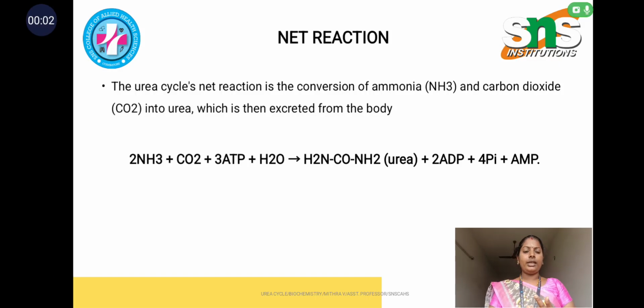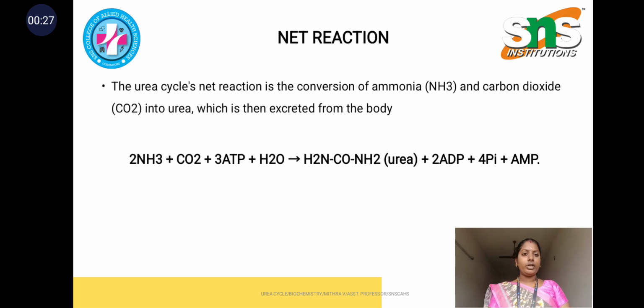In this net reaction, the ATP is utilized. So the energy from our body is utilized for the conversion of urea, which is the waste product of protein metabolism. In our human body, several metabolisms take place. As I said before: carbohydrate metabolism, lipid metabolism and protein metabolism.